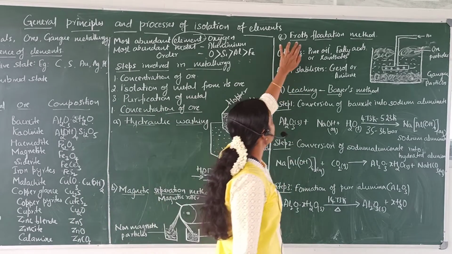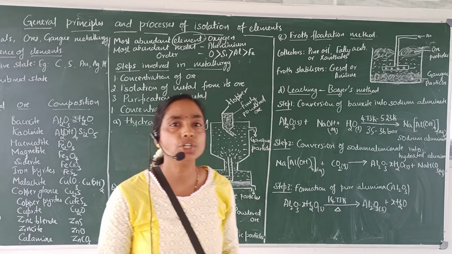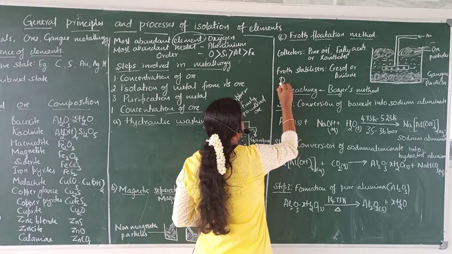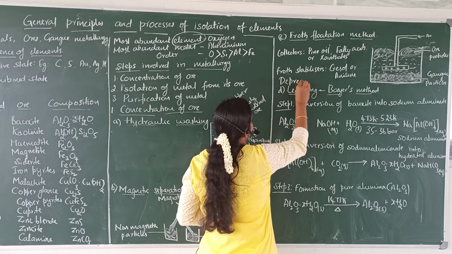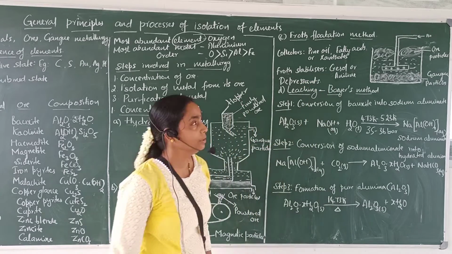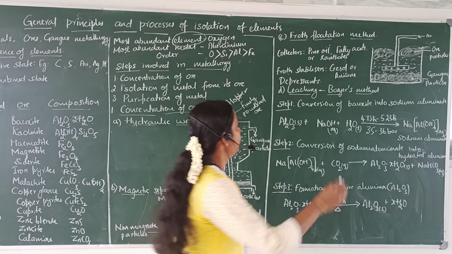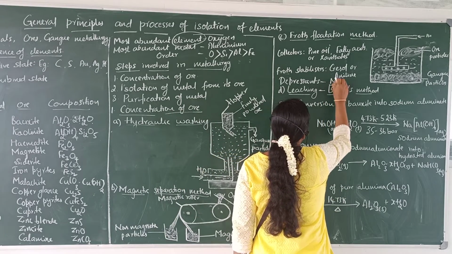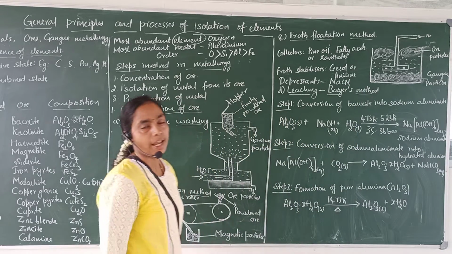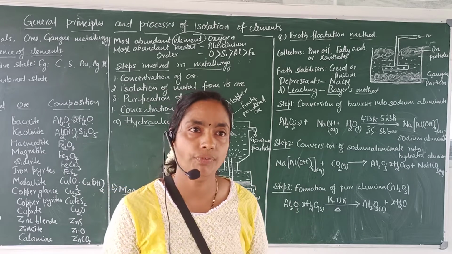Now this froth flotation method is also used to separate the mixture of two sulfide ores by using depressants. If you have a mixture of zinc sulfide and lead sulfide, we can use the depressant sodium cyanide. Sodium cyanide allows only lead sulfide to come along with the froth.